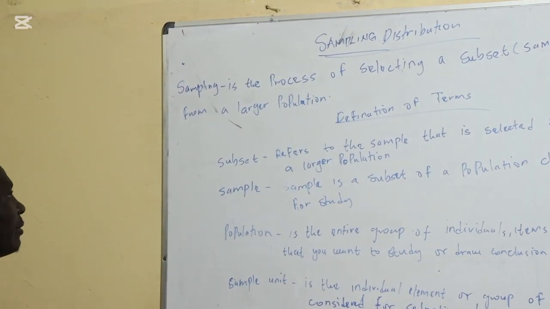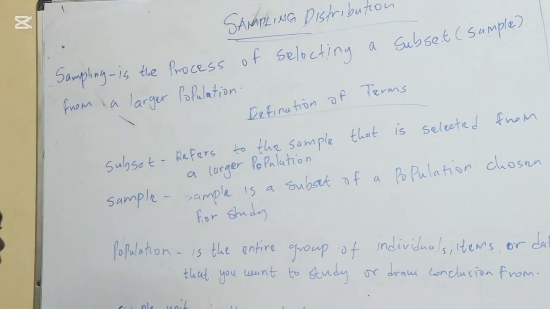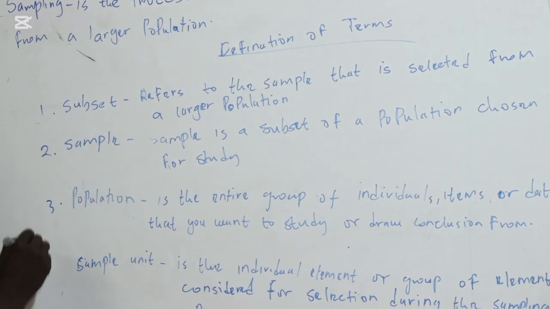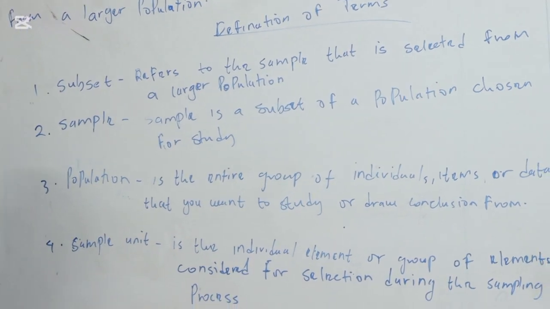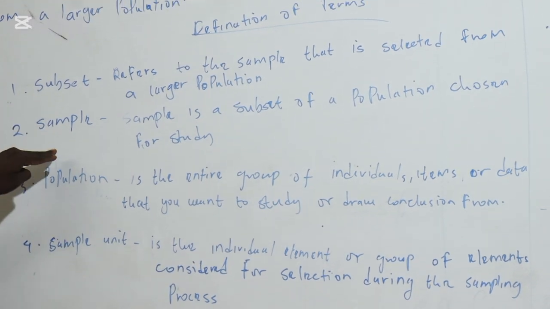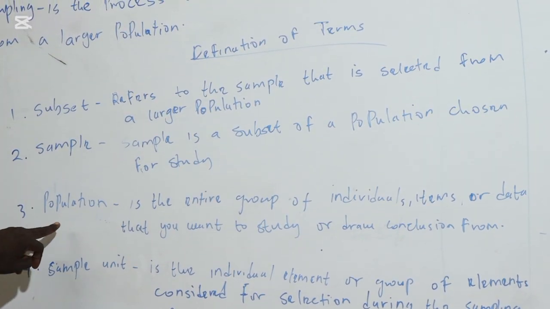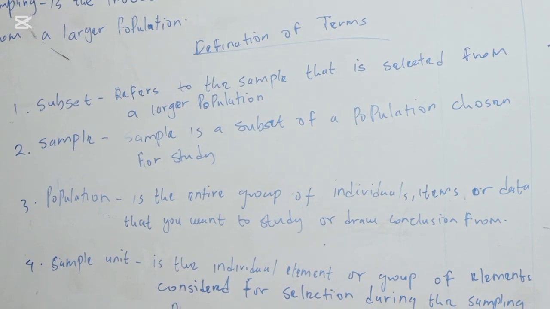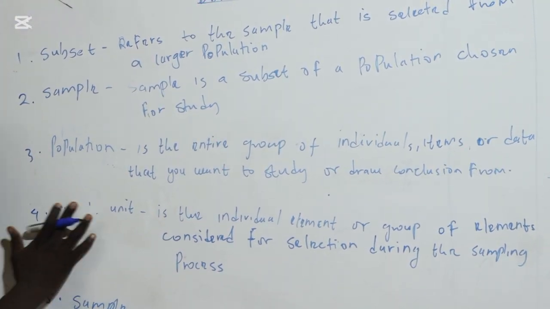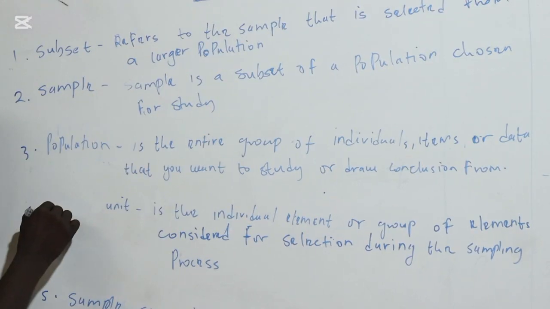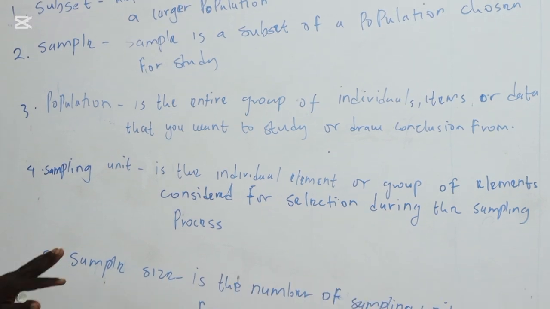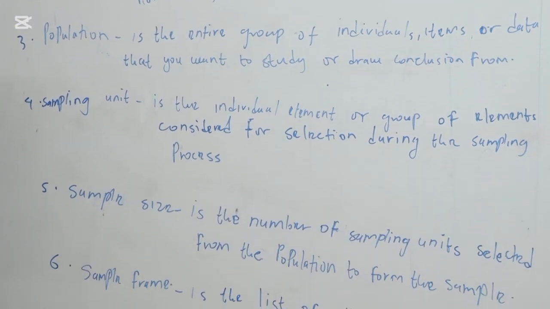Under definition of terms, we will have several terms to define. We have 1, 2, 3, 4, 5, and 6. Term 1 will be a subset, term 2 will define a sample, term 3 will be a population, then term 4 will be a sampling unit. You can also call it sampling unit, not sample unit. Then we'll have a sample size and sample frame.